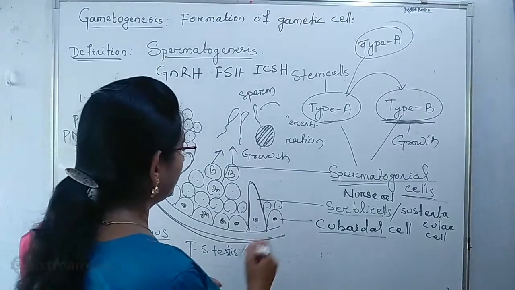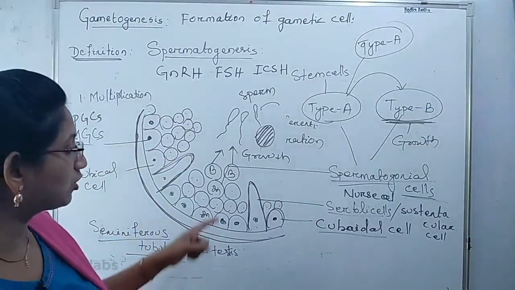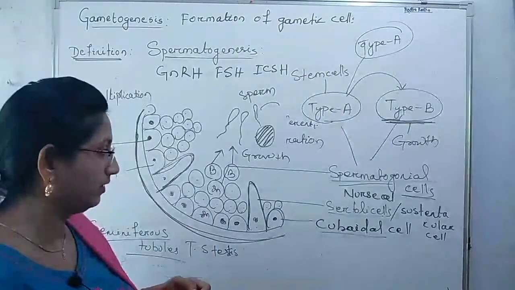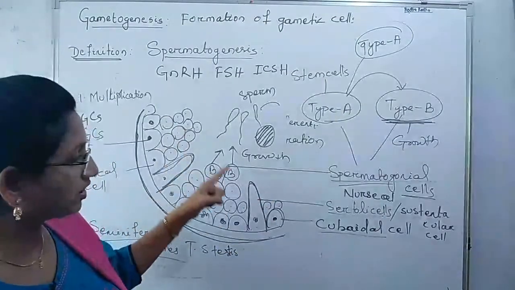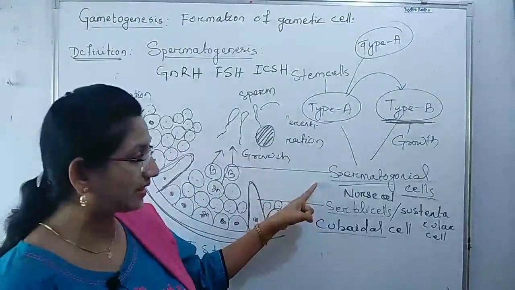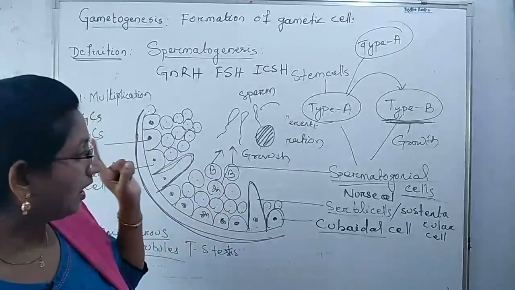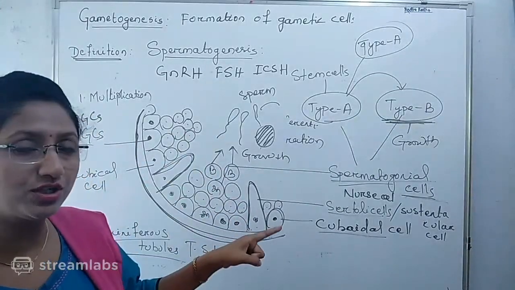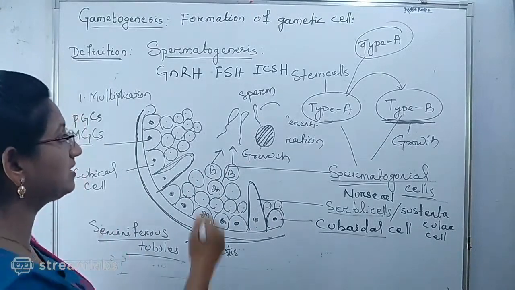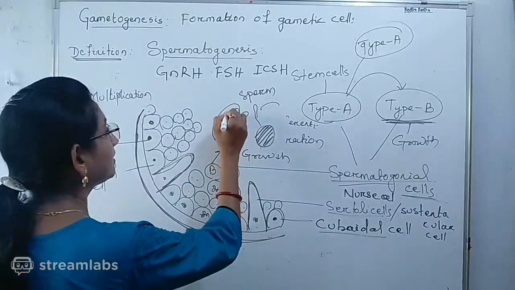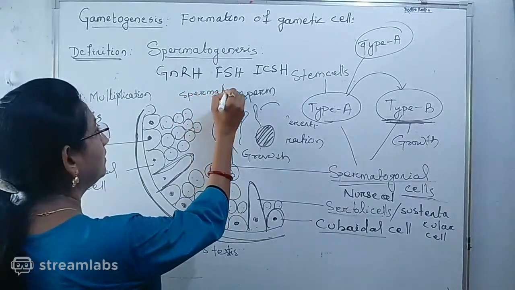That means the cuboidal cells undergo repeated mitotic division to produce a huge number of spermatogonial cells, and after their formation, the growth phase occurs. After the growth phase, the maturation phase occurs, and after its completion we get the sperm or spermatozoa.